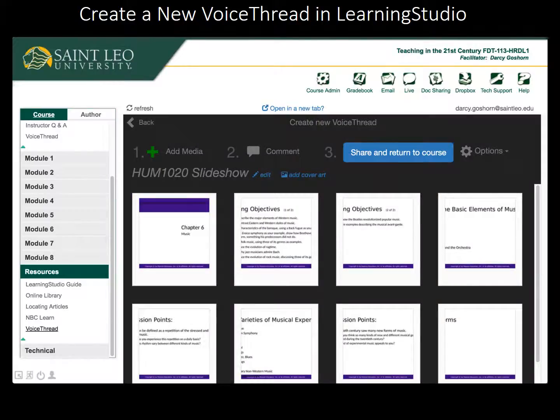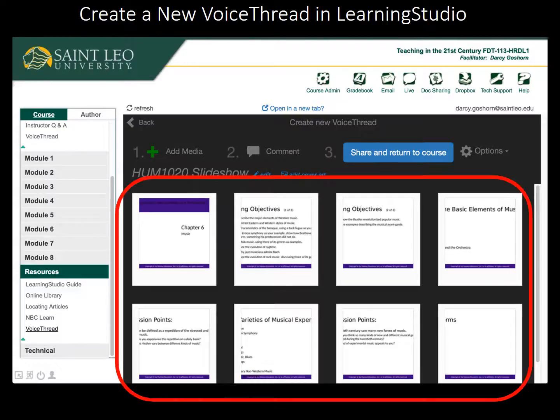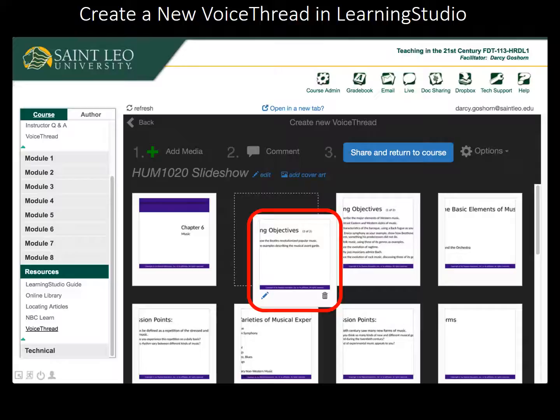Once the media has finished uploading, you will be taken to the editing screen. Notice the workflow numbered for you at the top. The slides of your VoiceThread are displayed in a thumbnail view. Click and drag slides to reorder them.